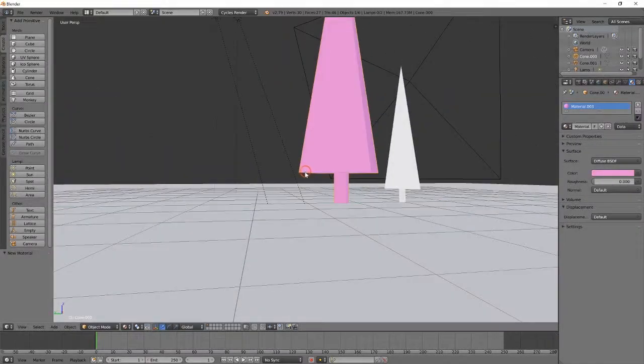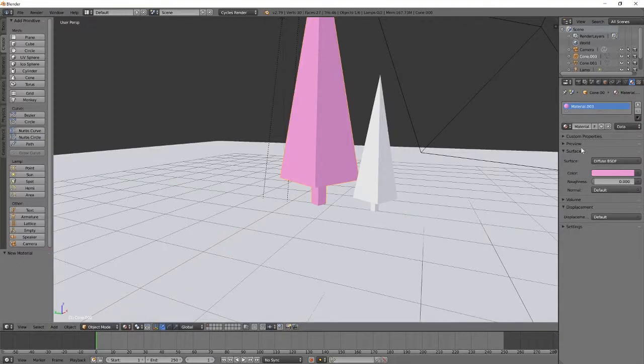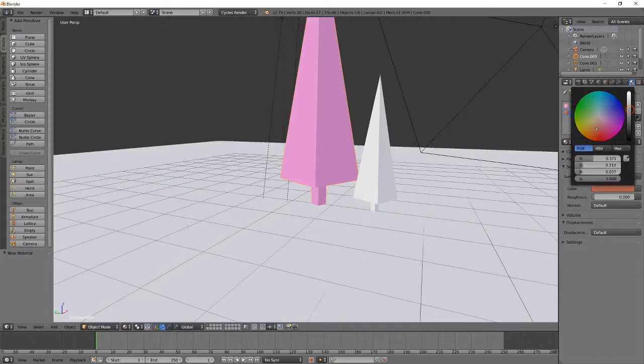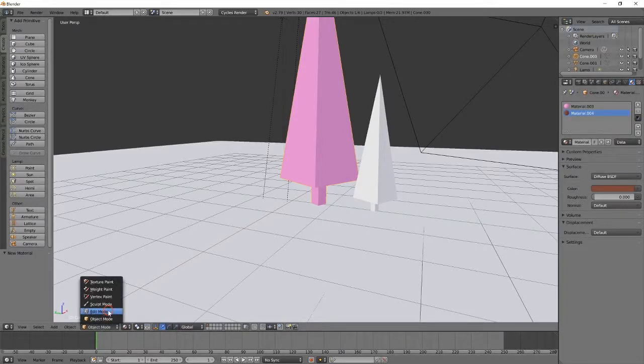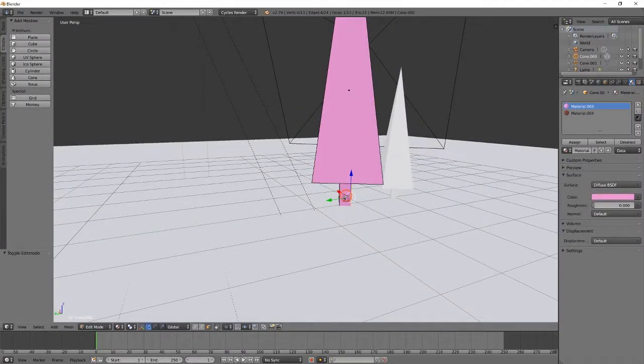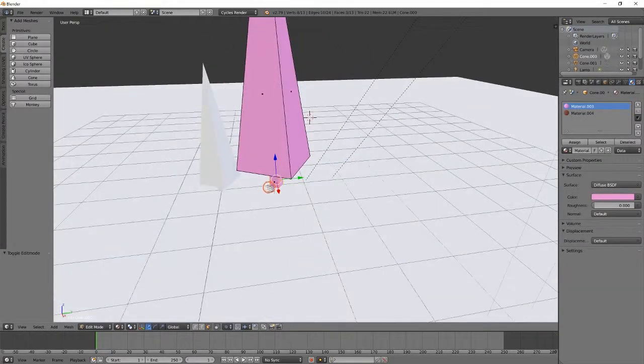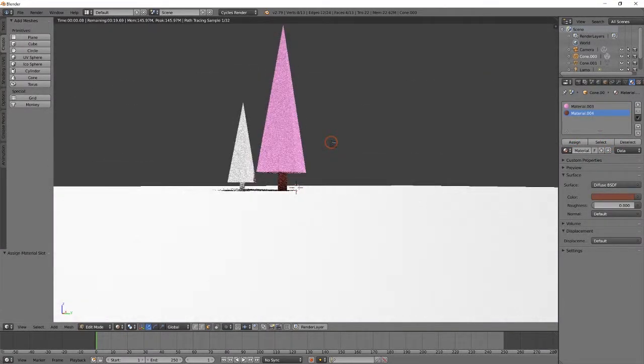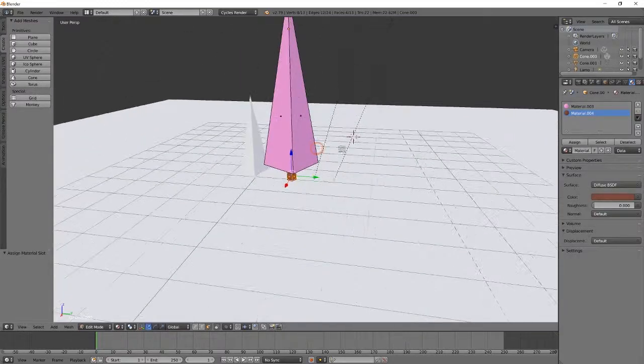Additionally, we don't want the whole tree to be one color. So if we create a new material, and let's just say this is the bark, so we'll choose some sort of brown color. Go into here, and we select all the faces that we want the bark to be applied to, and we just press assign, and that'll give us our bark color. But this color doesn't actually look that good, and I don't want to use it.